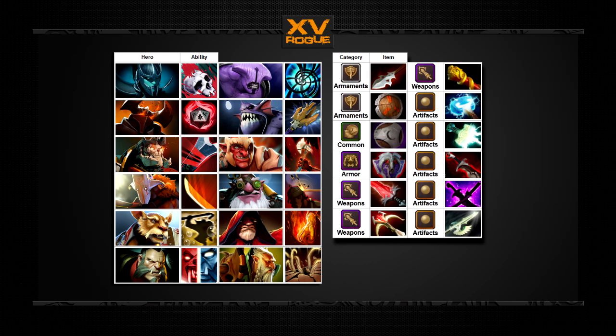Currently, the following skills and items use PRD in Dota 2. It's worth noting that not all chance-based effects use it, however. For example, Cranium Basher and Greater Bash, while both chances to stun, still use true random distribution.